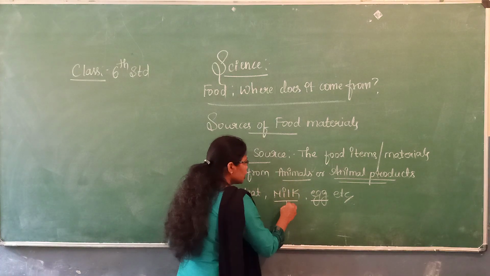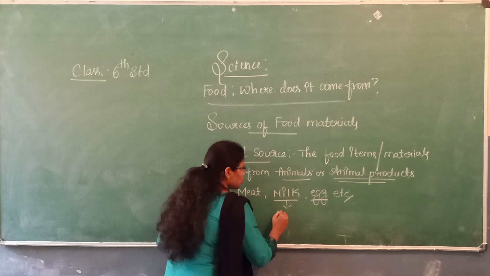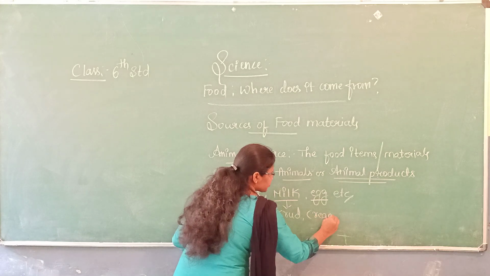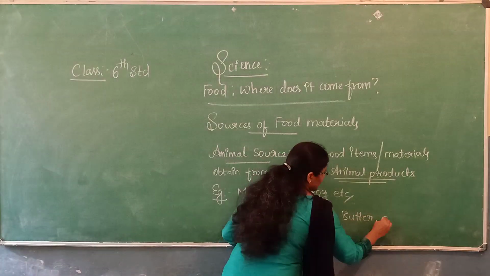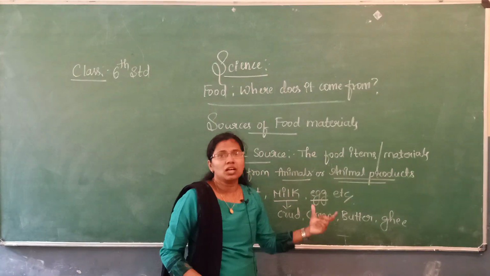For example, if you take milk, from the milk we are going to prepare the curd, then cream, then butter, then ghee. So these are called milk products.